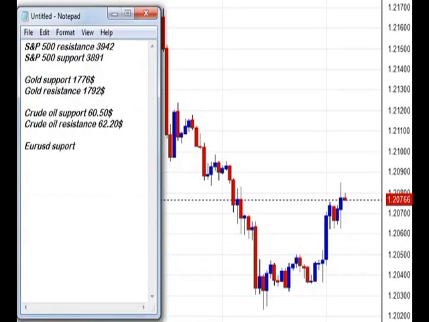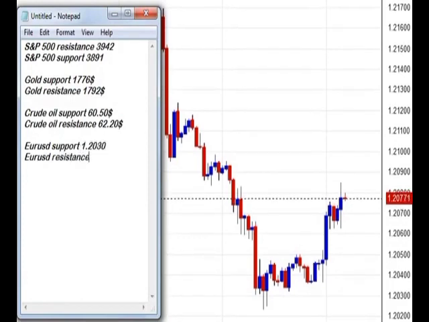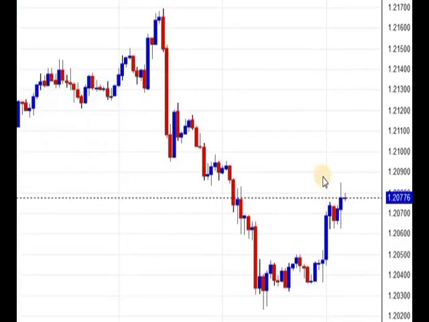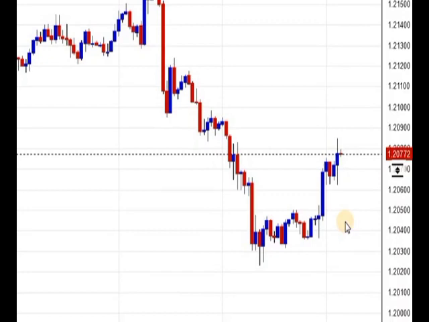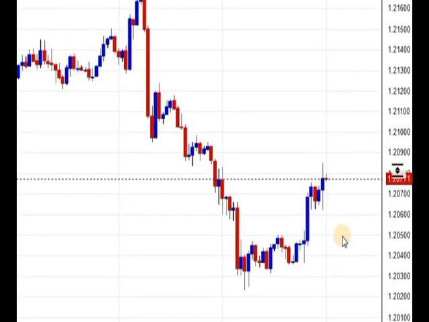Euro support stands at 2030. Euro resistance stands at 2100. Currently euro have entered in positive zone, so I will recommend you to avoid going for sell. If euro break 2030 and manage to sustain below that level, then yes, euro may enter in weak zone once again. After that it can test around 2000 and 1950. Now let's move on to Bitcoin.